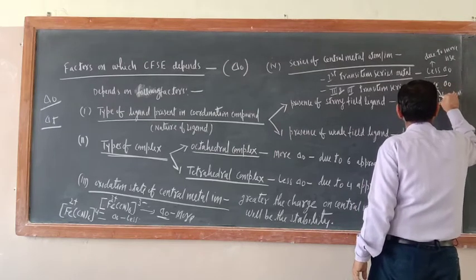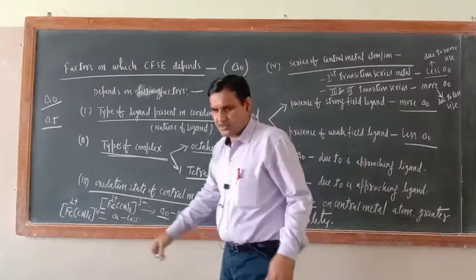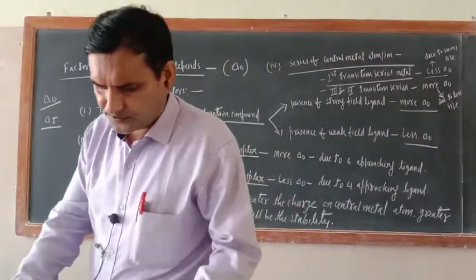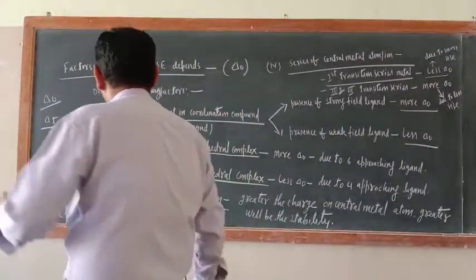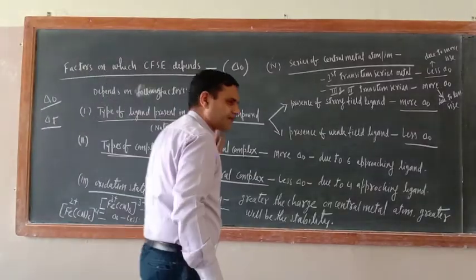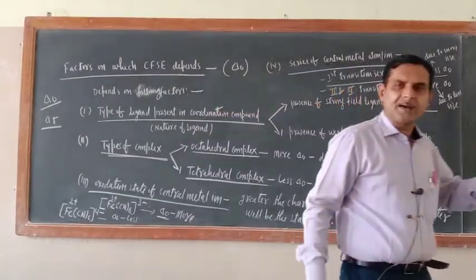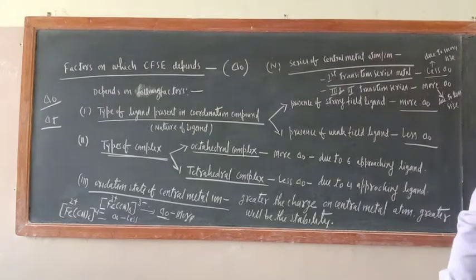No problem. In this way I explained the factors on which the CFSE value depends.